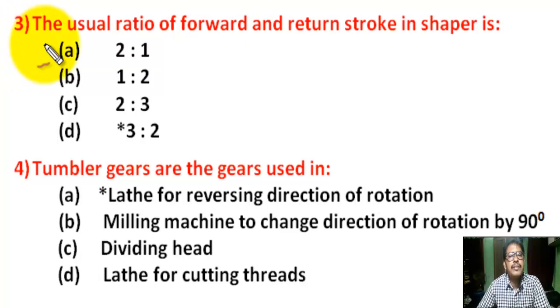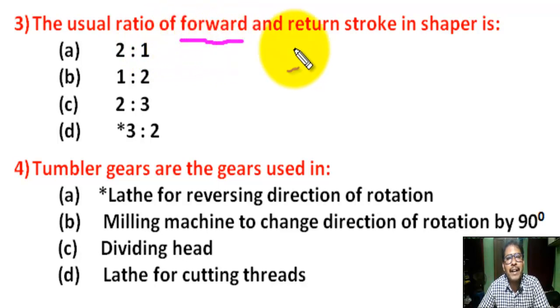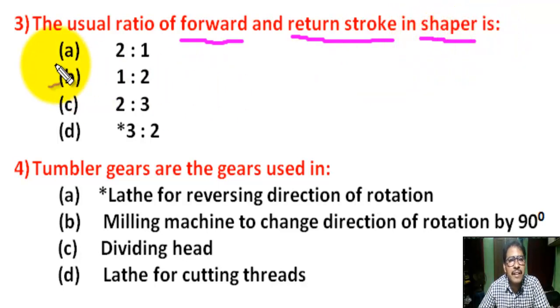Question number 3. The usual ratio of forward and return stroke in shaper machine is. There are 4 options. Correct answer is D. 3:2.